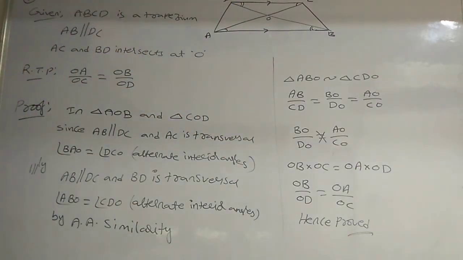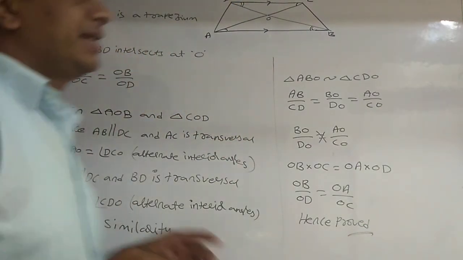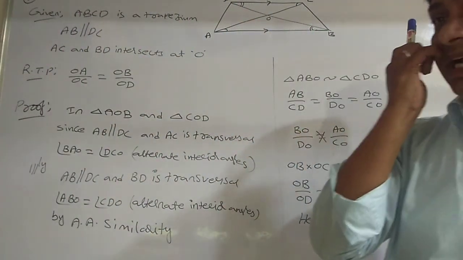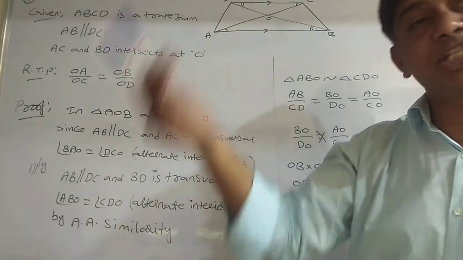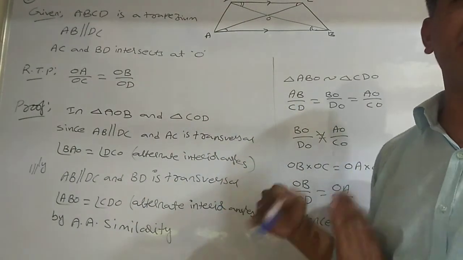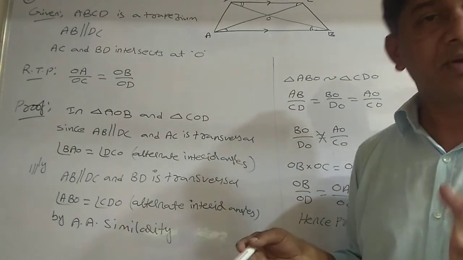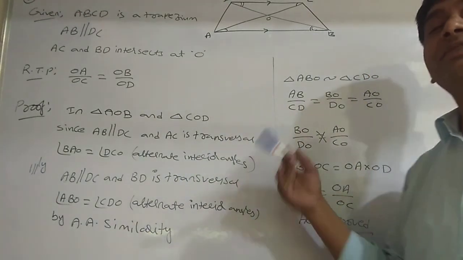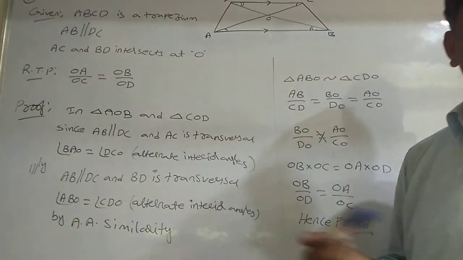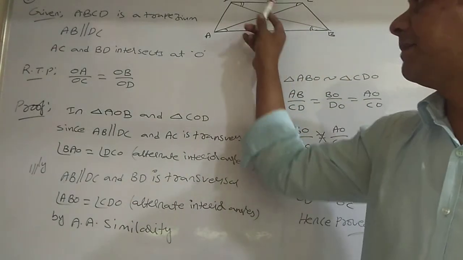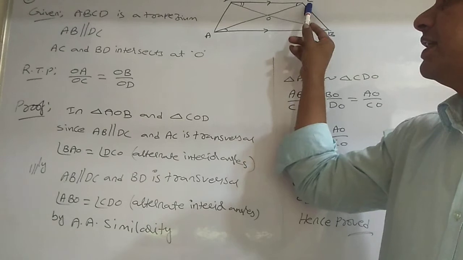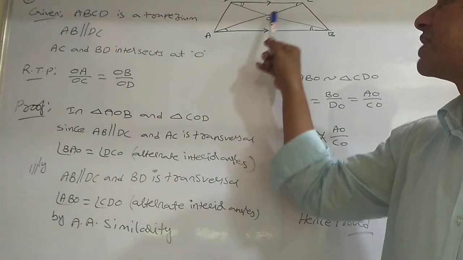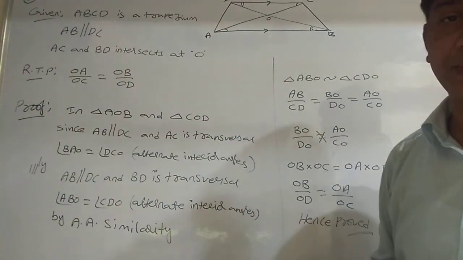See here. ABCD is a trapezium in which AB is parallel to DC. Already the same question we proved in BPT also. Your wish, you can opt any method in examination. They don't ask a particular method. In case they ask, then go with that mentioned method only. AC and BD are intersecting at O. Then we have to prove that OA by OC is equal to OB by OD.